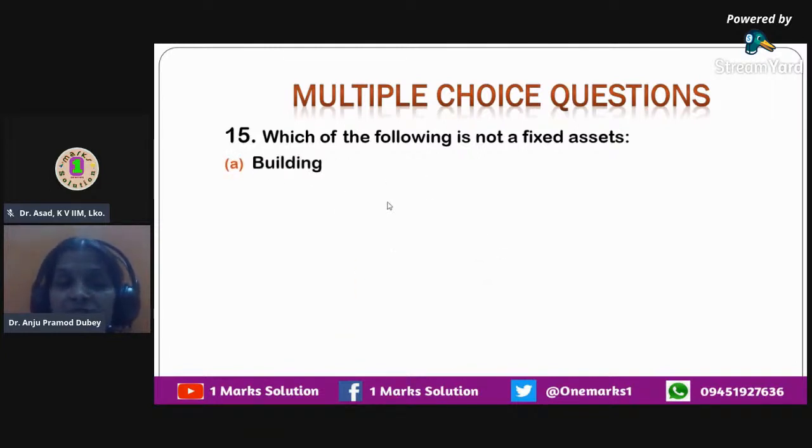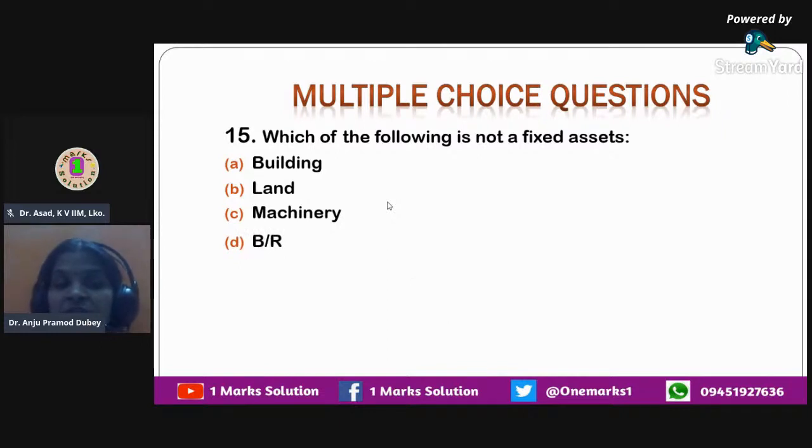So here the options that are given to you: building. Yes, building is used for a number of years, so it is a fixed asset. But here we have to identify which is not a fixed asset. Now we move on to the next option, land. Land is also going to be there with the business for a longer duration, and it is also a fixed asset. So this cannot be an answer. Machinery. Yes, machineries are also utilized by business organizations for a longer duration, more than 1 year. So machinery is also a fixed asset. That can also not be the answer for this question.